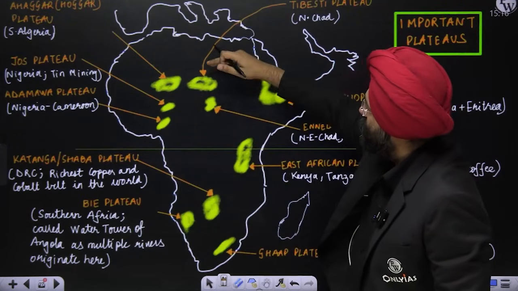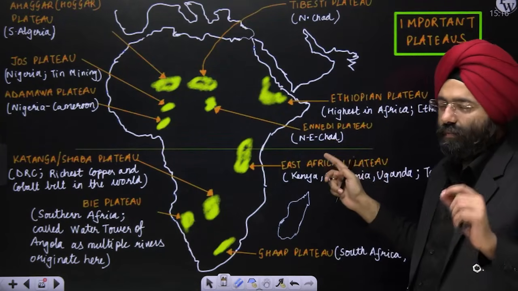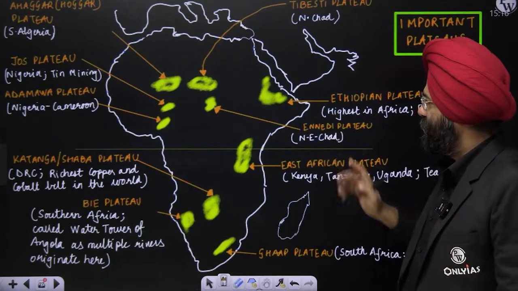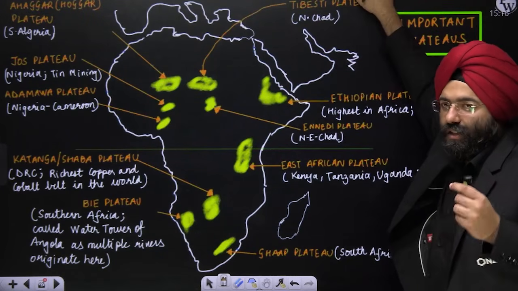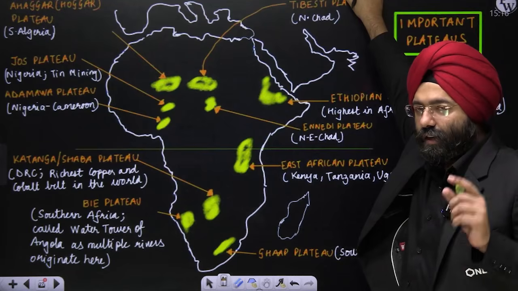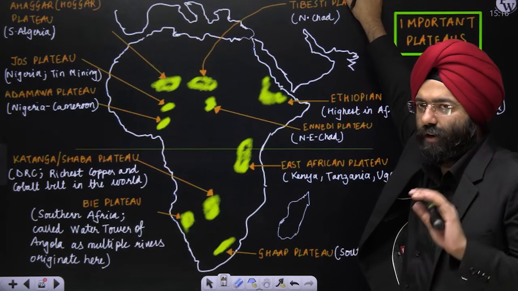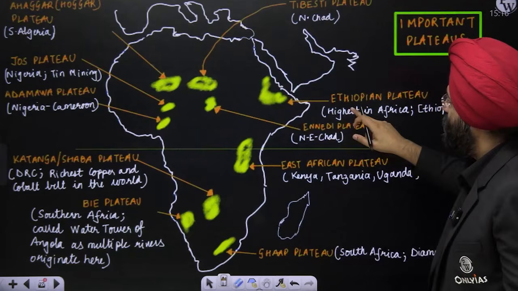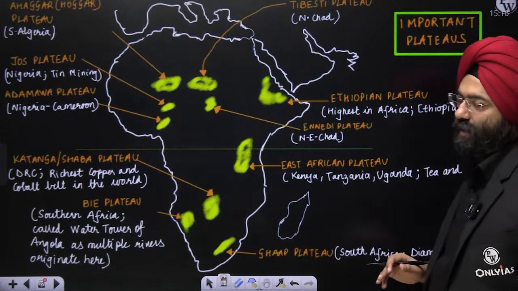See, over here, south of the Tibesti Massif is the Ennedi Plateau. It is again present in Chad. Please remember, it is again present in Chad. On the right side, you had done the eastern highlands. Within the eastern highlands, I had told you that a very important plateau is the Ethiopian plateau. So this is the Ethiopian plateau. It is the highest in Africa. It is present in Ethiopia and Eritrea, right?